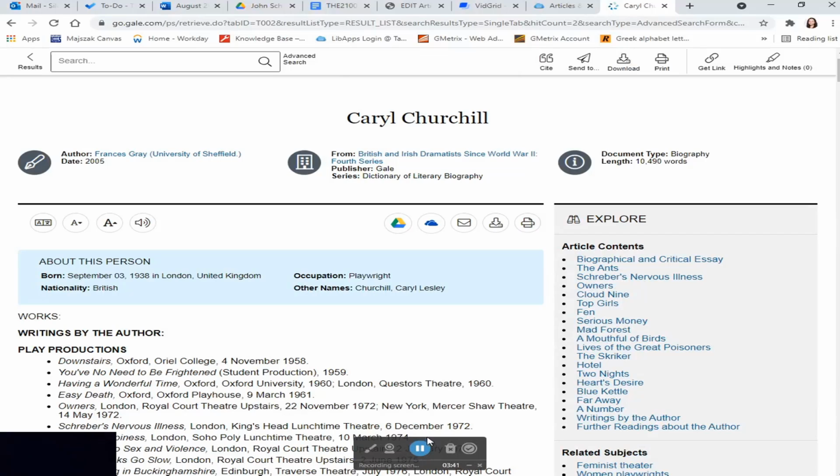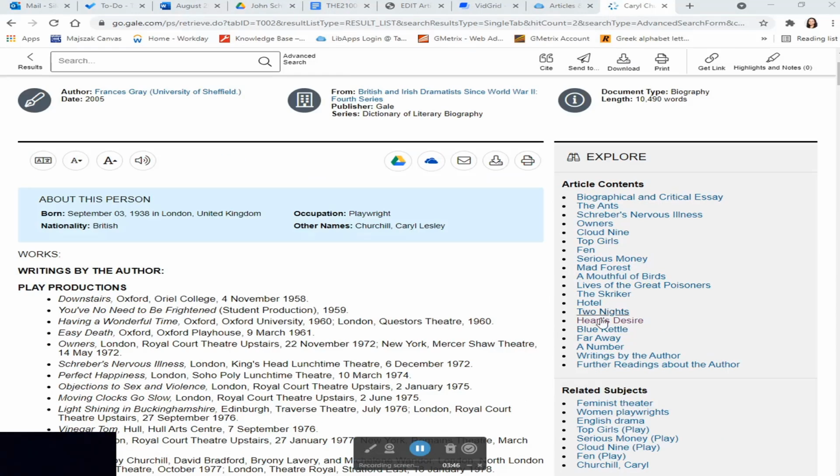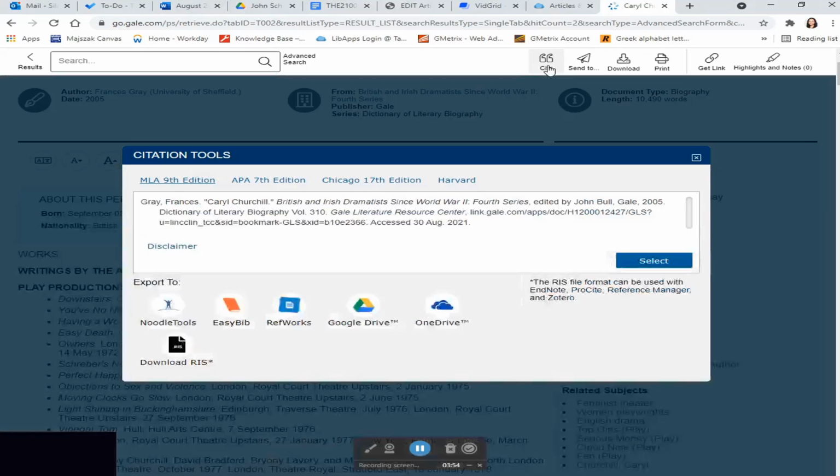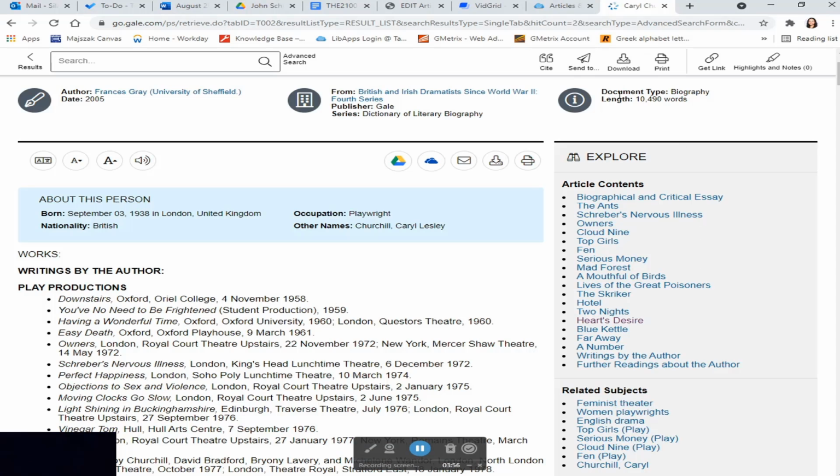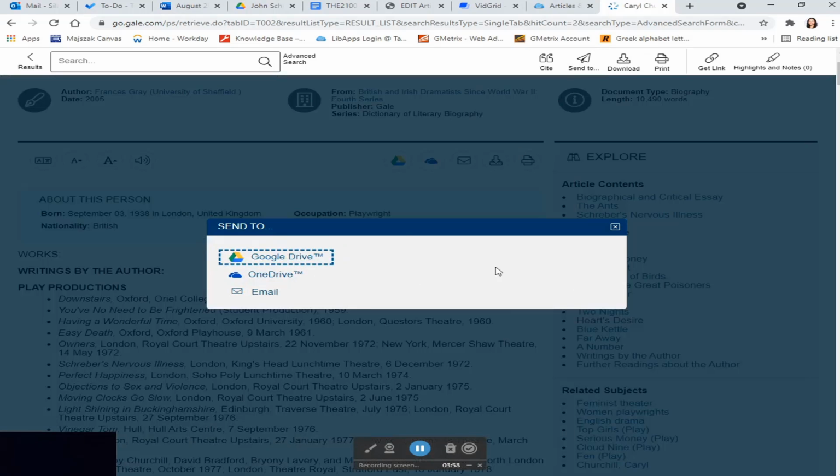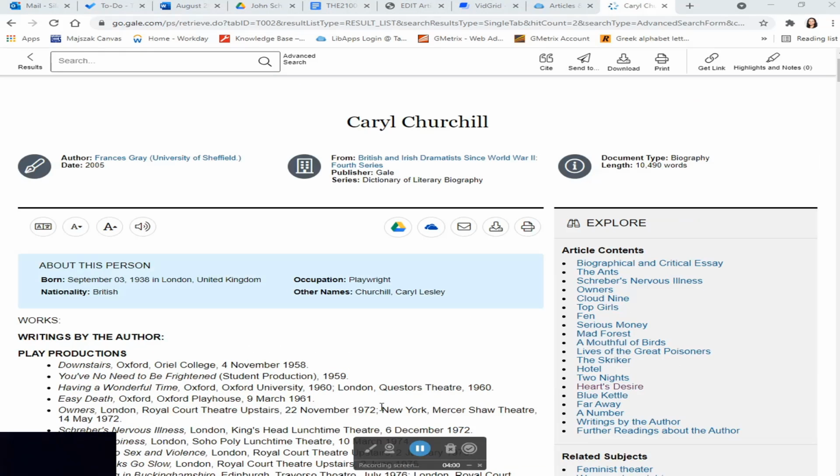You will locate one on your playwright and use it to begin your literary criticism paper research. On the right-hand side, the article nicely shows how its contents are laid out if you want to jump to a specific section. If you want to cite it or send it to yourself, you can do so at the top here, cite, or send to and email it to yourself.